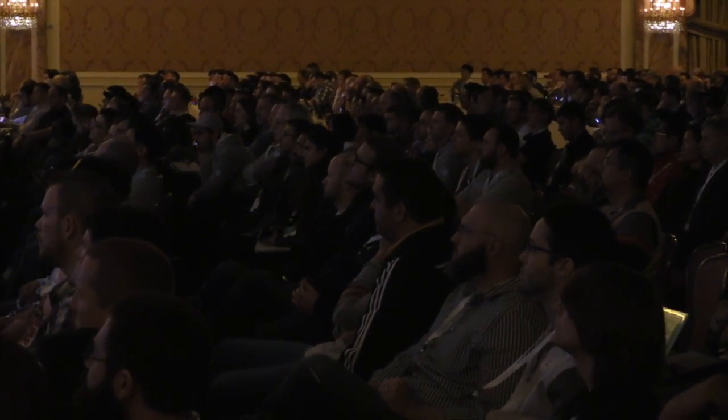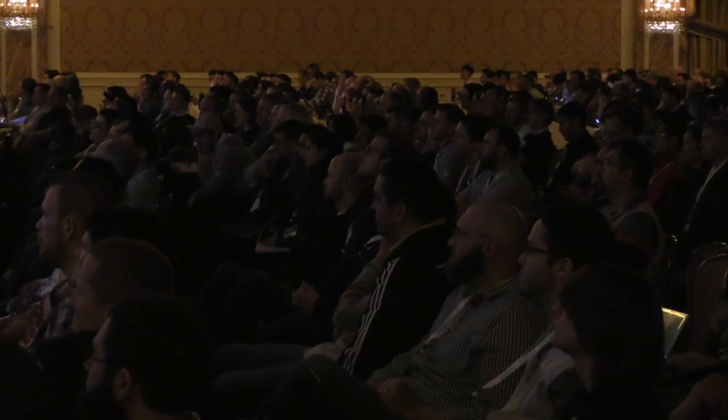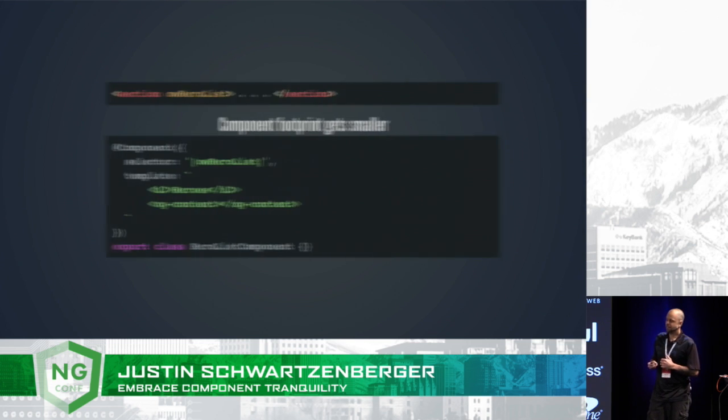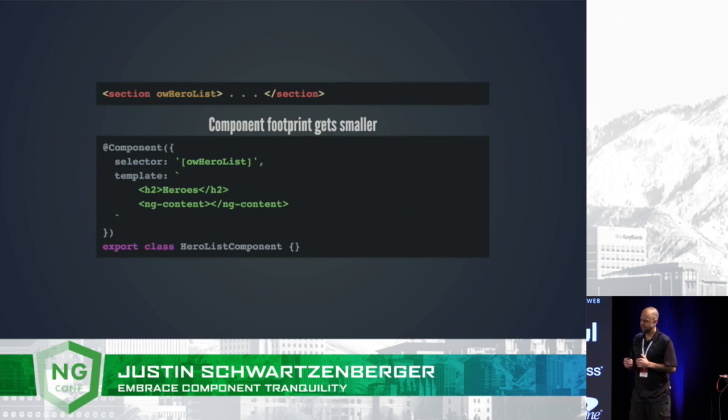No worries, we can deal with this container element tax. See, in addition to element names, we've got class names, attribute name and value, and even :not selector logic at our disposal for component selectors. So we can start thinking in terms of targeting existing elements instead of a custom element. So we could do things like target a native DOM element, like our section element here, by making use of an attribute selector in our component. Then we don't need that section element within our template. And we can get a win out of the native block level elements, so we don't need that added CSS.